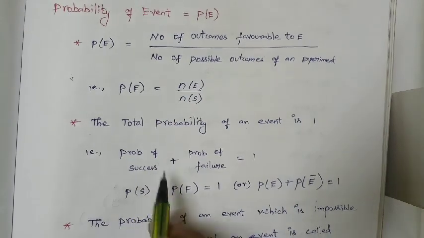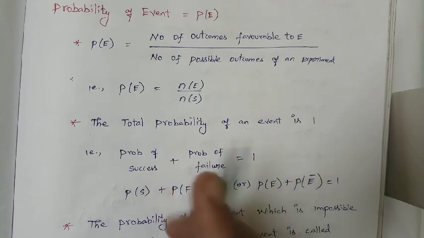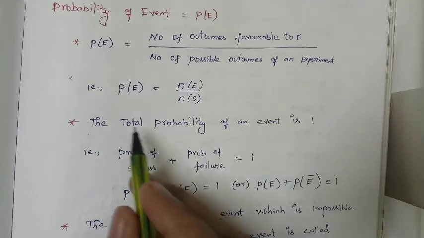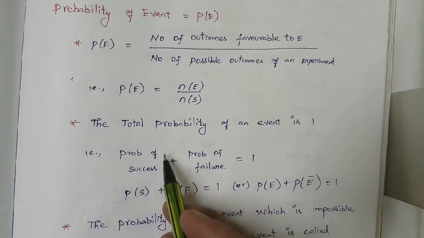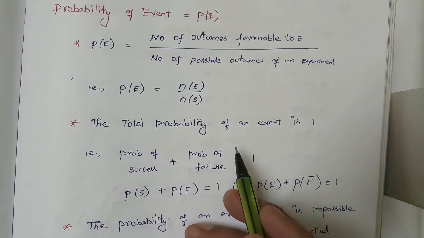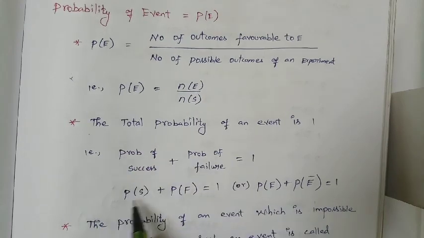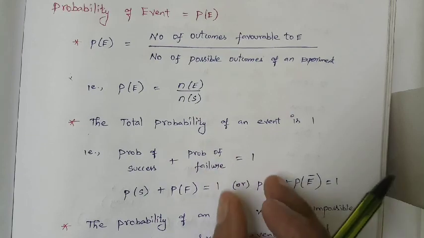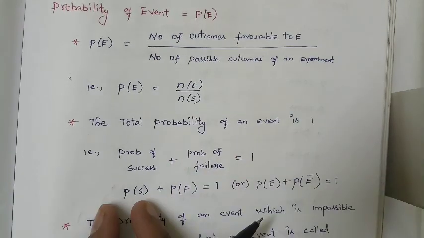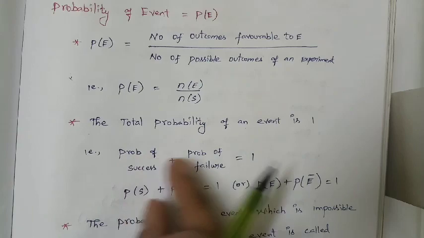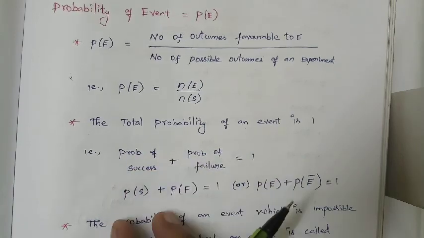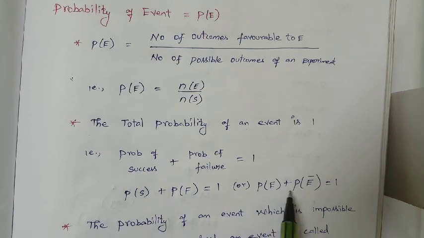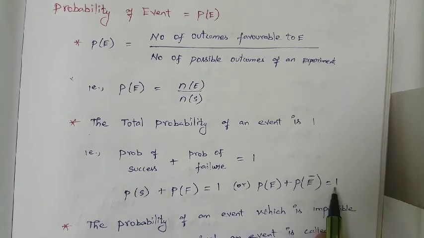For example, 15 people are participating in a game. 5 of them are getting prizes. The remaining 10 are not getting prizes. So the probability of getting prizes plus the probability of not getting prizes is always equal to 1. That is, the probability of success plus the probability of failure is equal to 1. We denote it as P of E plus P of E bar is equal to 1.